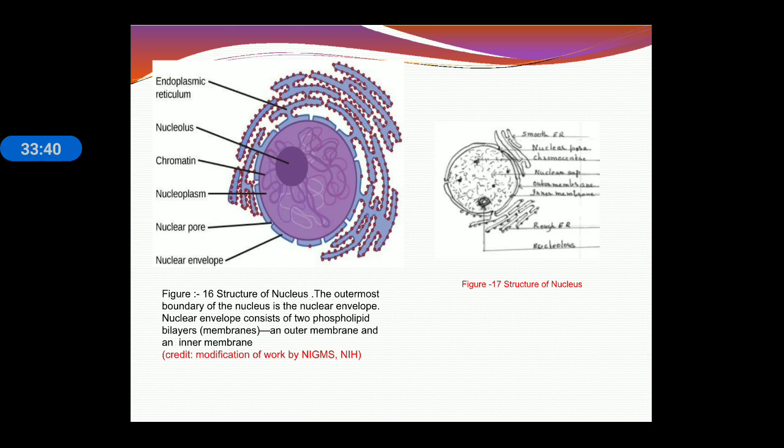You can see this is the structure of a nucleus. The nucleus contains a double membrane structure. It contains nuclear pores, and inner to the nuclear membrane is the nucleoplasm, which contains DNA plus proteins, and the nucleolus is also present at the central point.